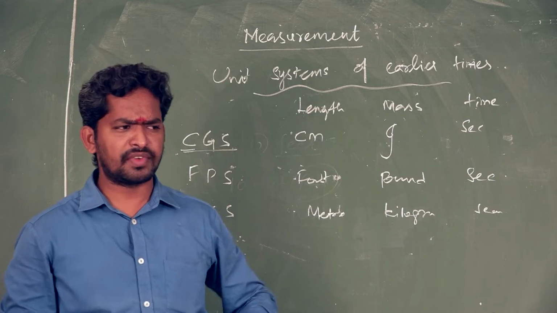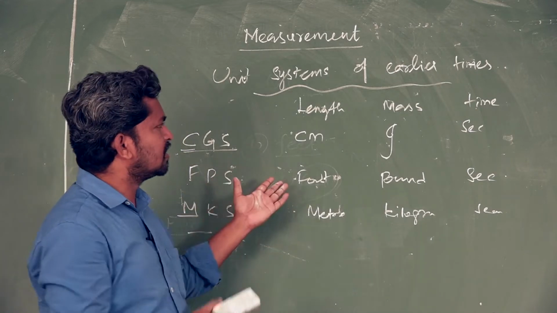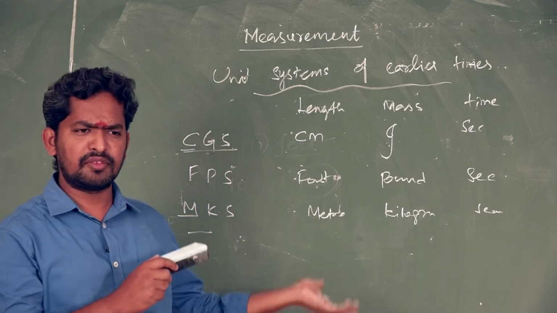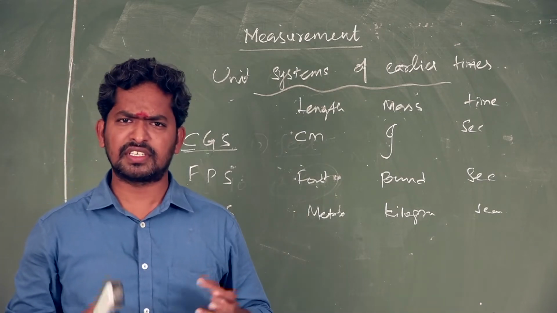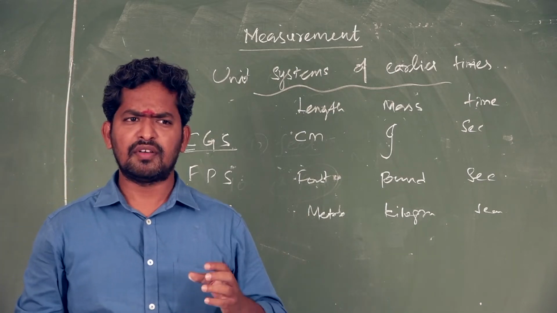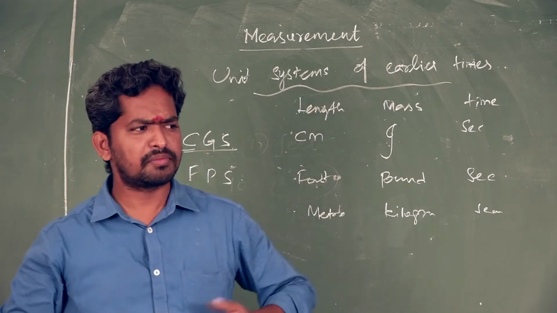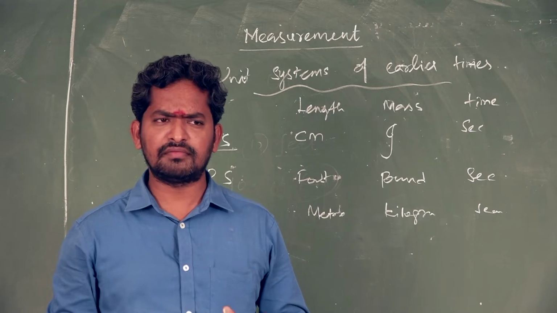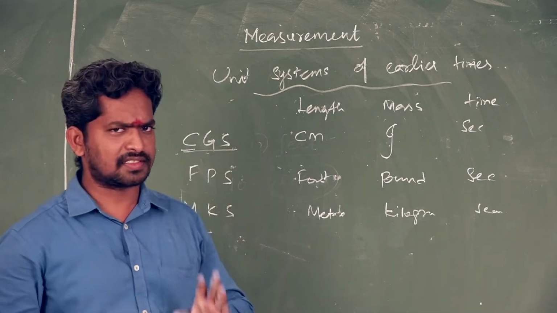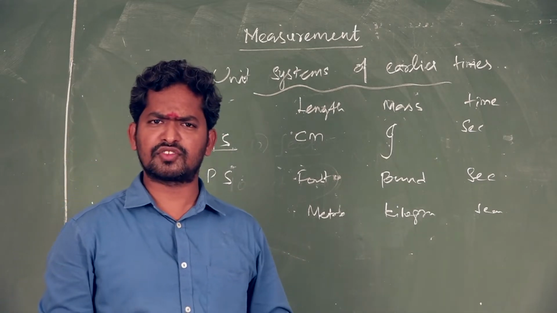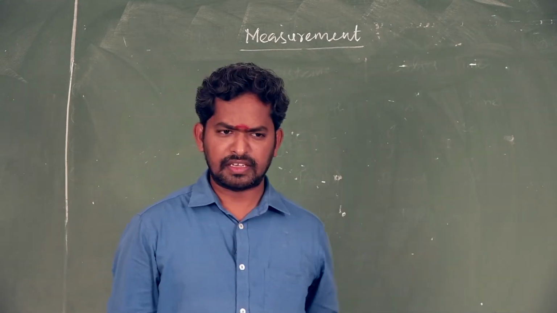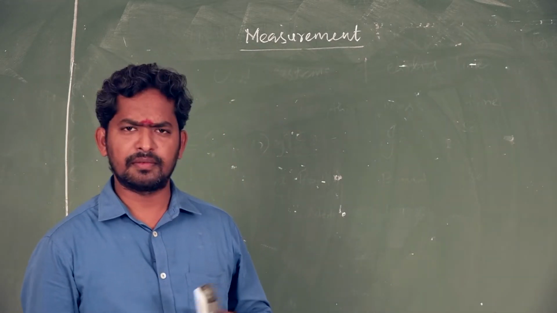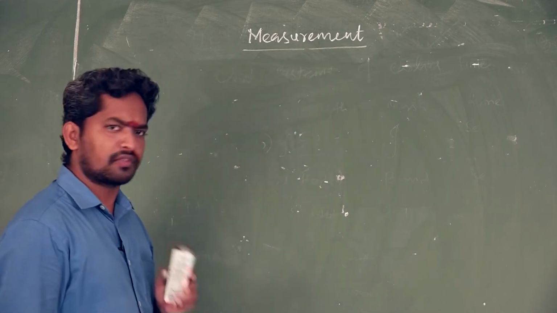These are modified from the earlier systems. I mean, the SI system is a modified and developed system. Almost all countries have adopted the SI system. In the modern world we are using only the SI system. SI system is nothing but the International System of Units. There are 7 fundamental quantities available in the SI system.